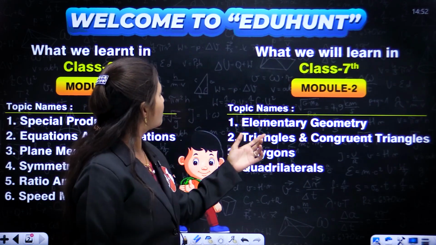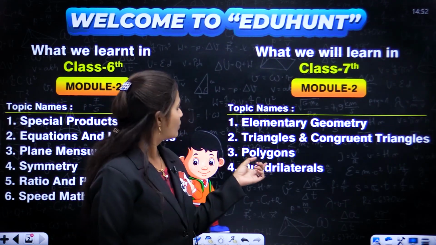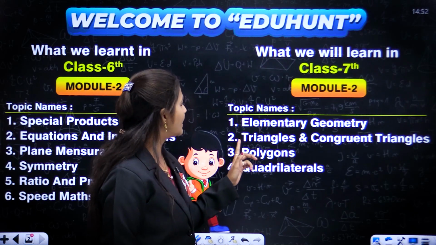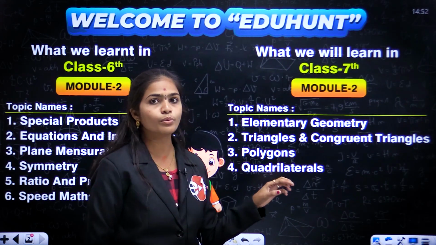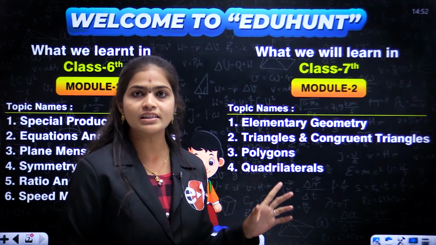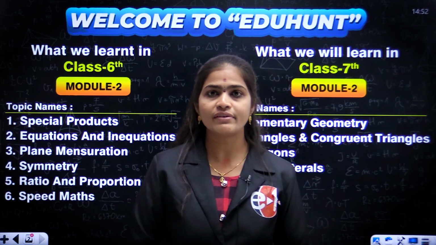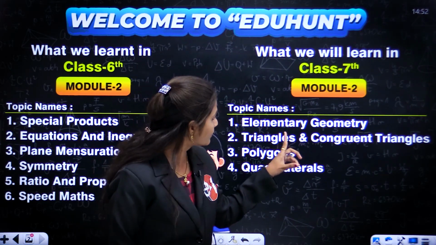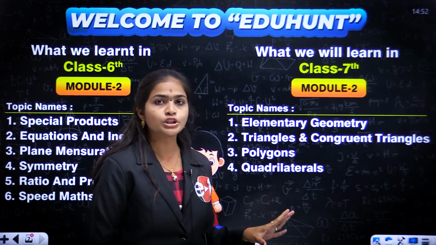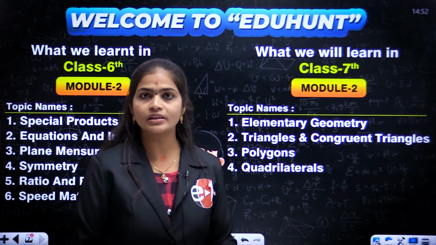So come to module 2, 7th class. What is given? Elementary geometry, triangles and congruent triangles, polygons, quadrilaterals. So module 2 is completely on geometry. Geometry is also a very important concept, right? So module 2 is completely geometry concepts. Children, all these concepts we will give through videos.